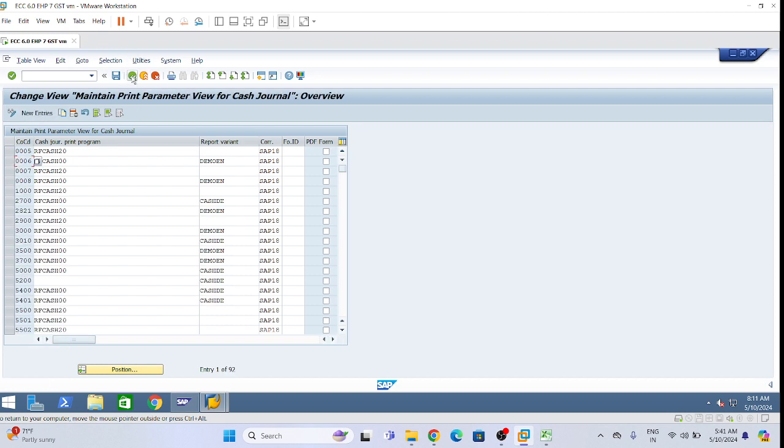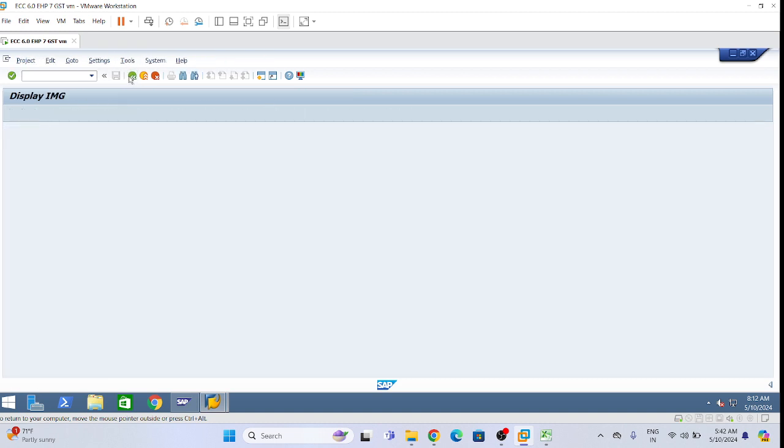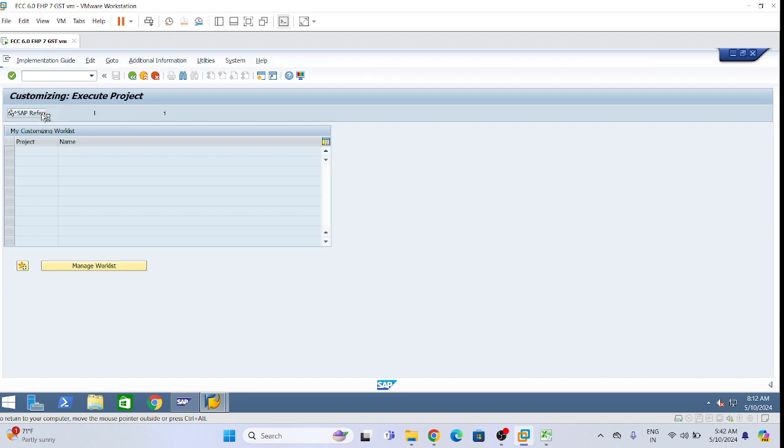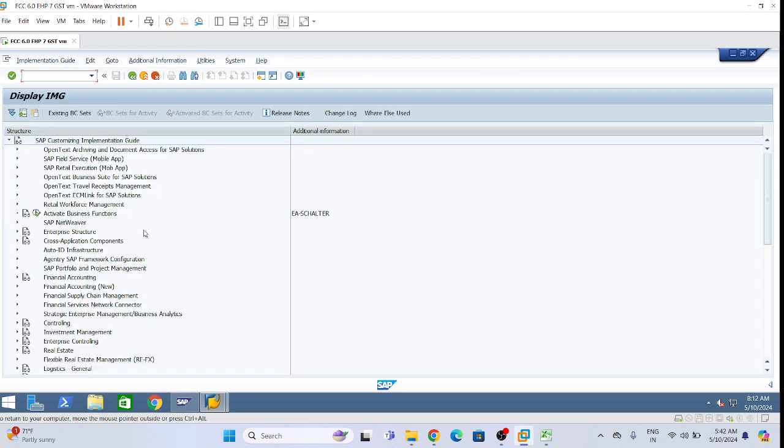Now see, next configuration. Give heading: define document type for entry view in a ledger. Now we have come to do the configuration ledger-wise. Same number range we will do. Give next configuration, please write down fast.